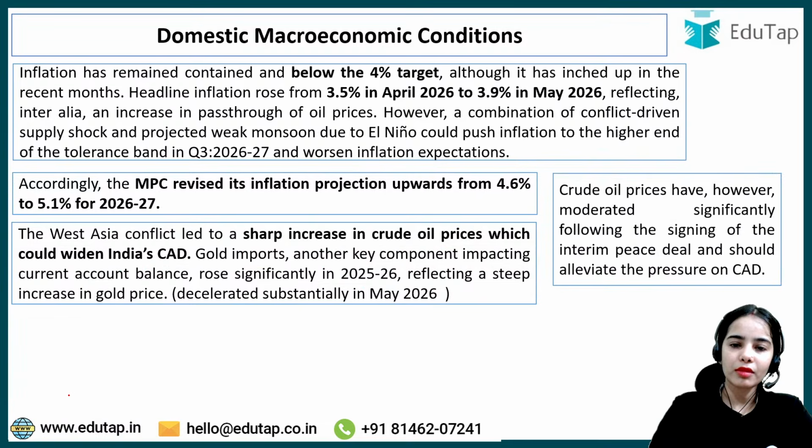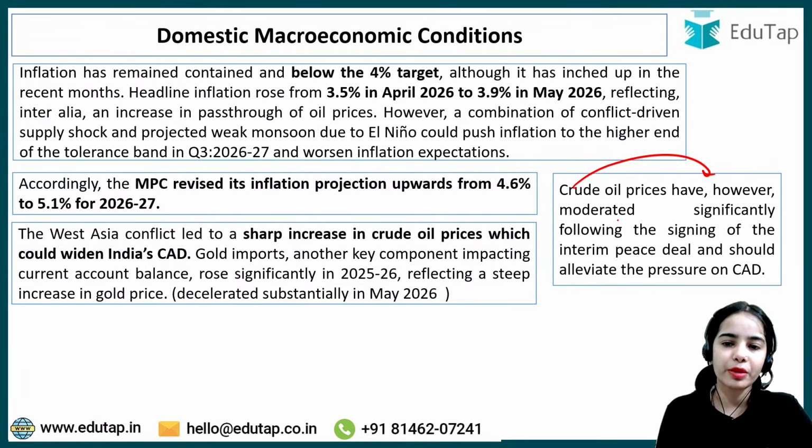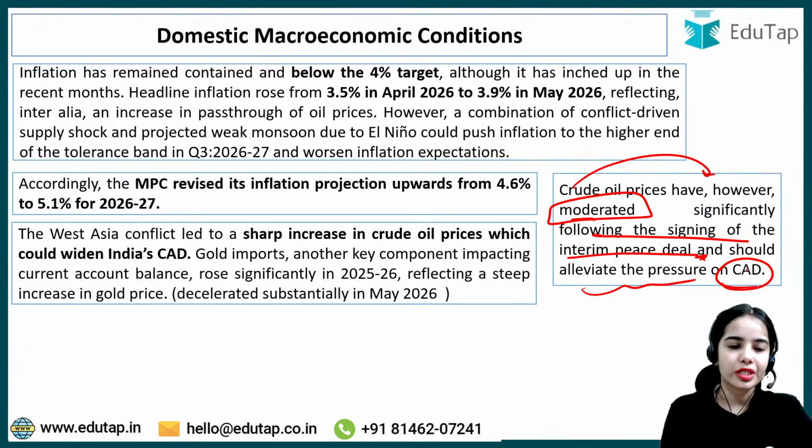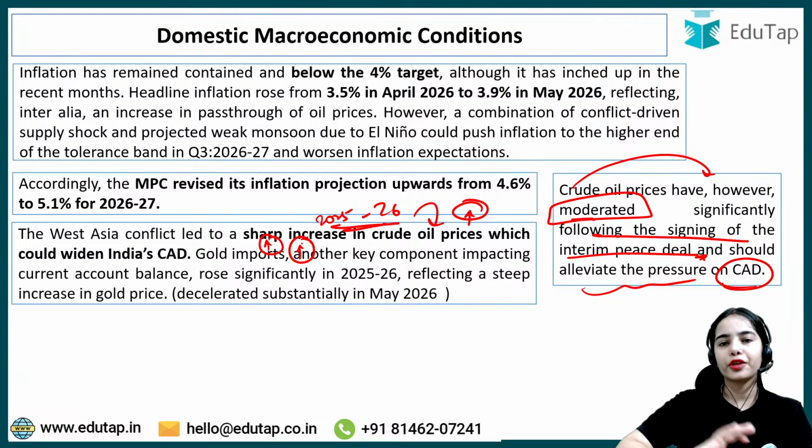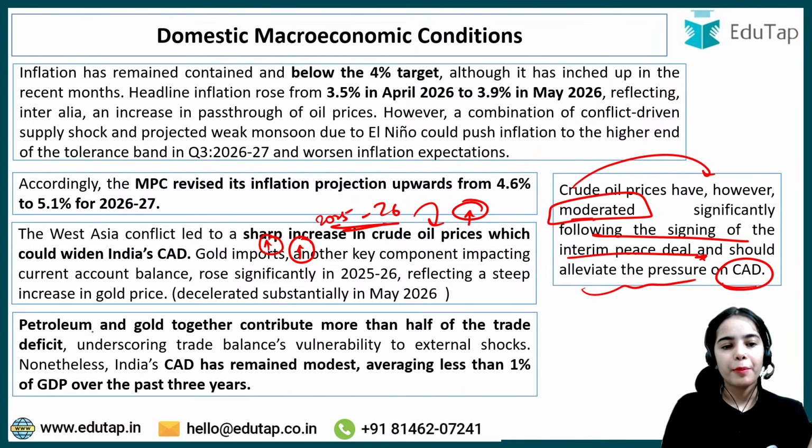Crude oil prices have moderated significantly following the signing of the interim peace deal, which should ease the pressure on the current account deficit. But during 2025-26, before the interim peace deal, India was facing a lot of pressure because of the increase in crude oil prices and the high gold imports at higher prices, because gold prices suddenly increased in the 2025-26 financial year. Petroleum and gold together contribute more than half of the trade deficit that we have.